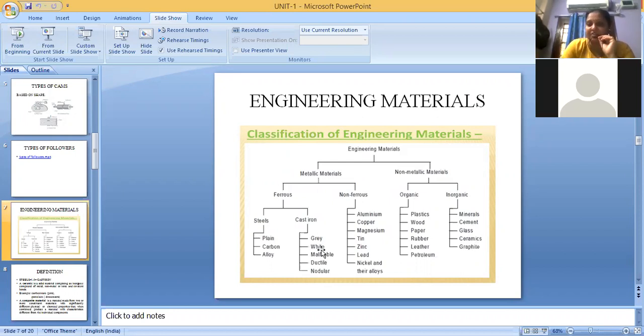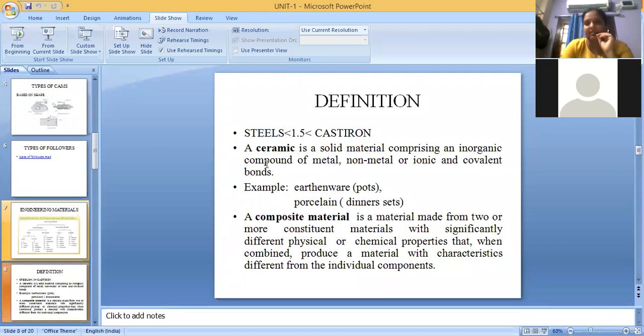Now we'll see the definition of everything in detail. See, a ceramic is a solid material comprising an inorganic compound of metal, non-metal, or metalloid, with ionic or covalent bonds. The example of ceramic is our pots, that is called earthenware, and porcelain is dinner sets.